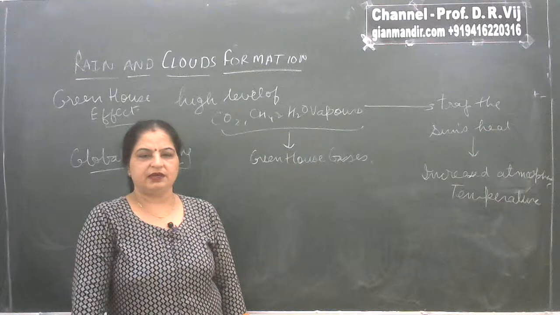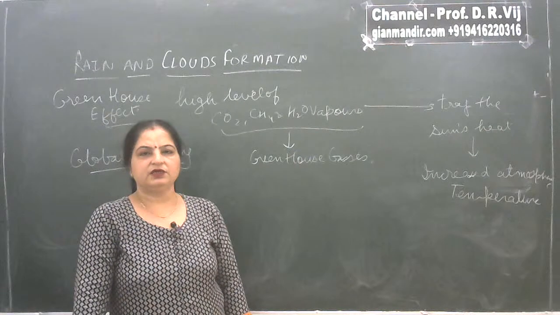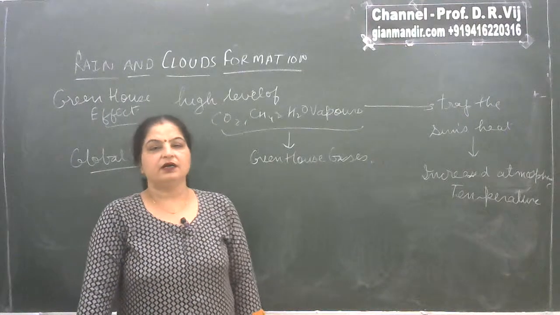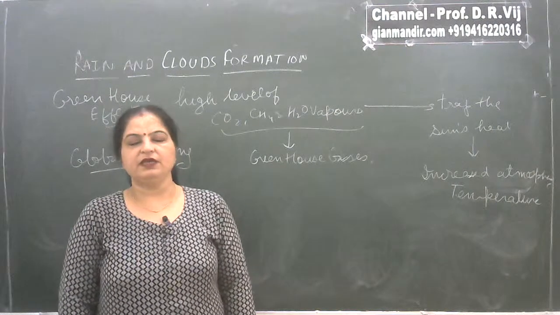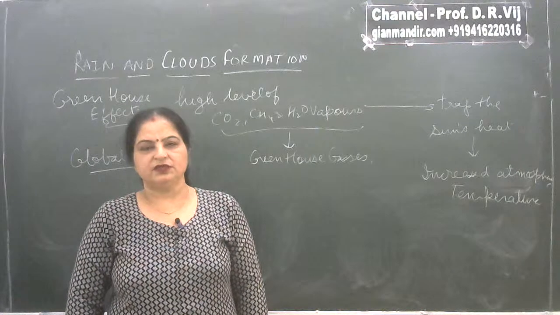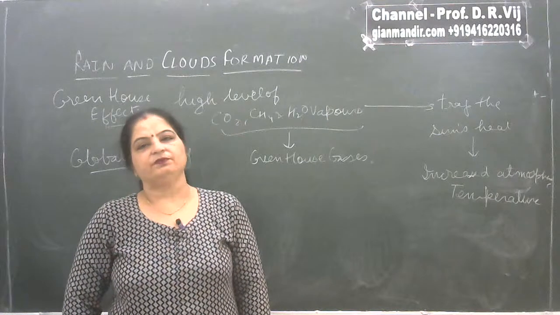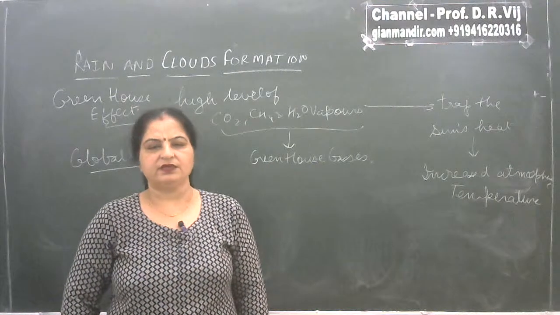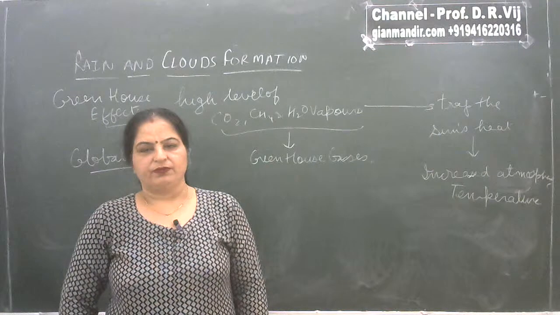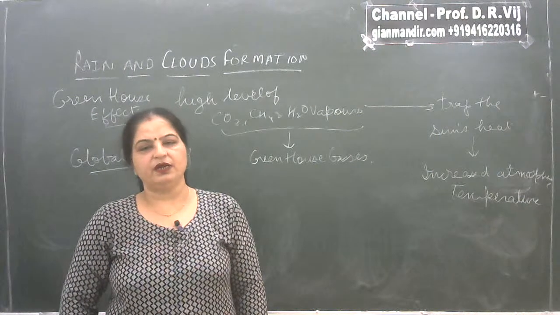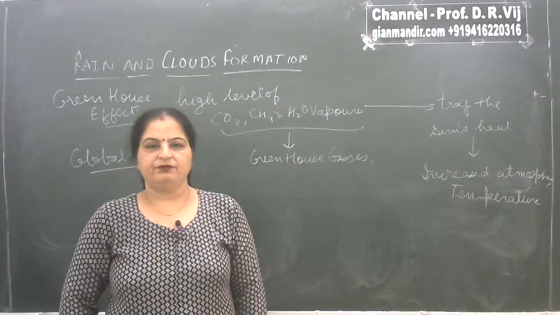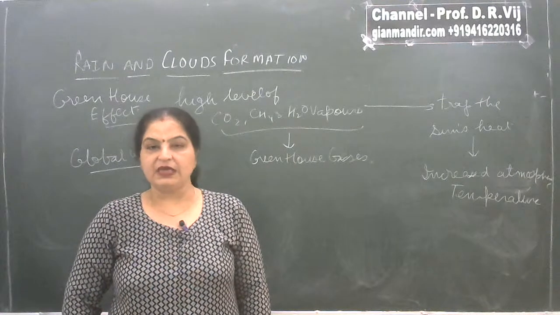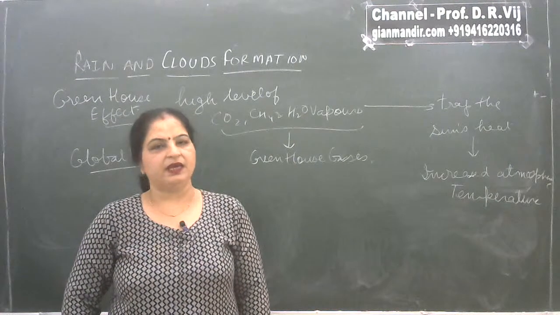And because of the increased sea level, there is a danger for coastal cities, because it is predicted that if the ice caps keep on melting at the same rate, very soon a number of coastal cities will be submerged under the sea. So that is the effect of atmospheric pollution. There are long range effects. So I request you all to plant more and more green trees and try to take all the steps to protect your environment so that we can live in this environment happily and healthily.